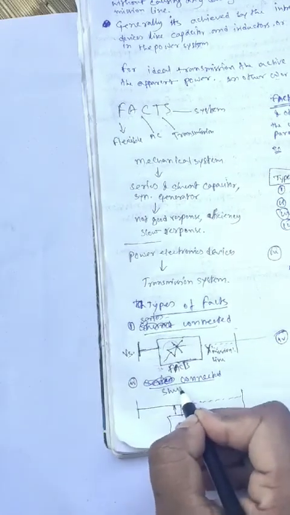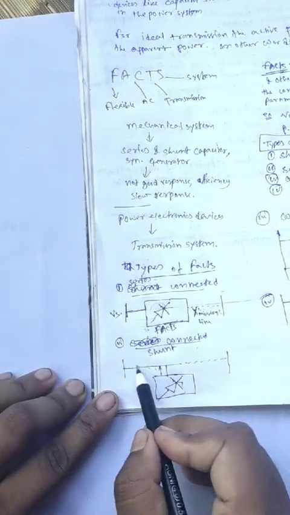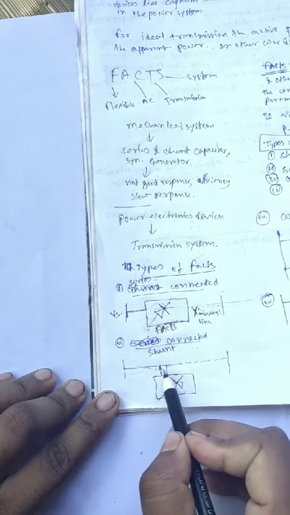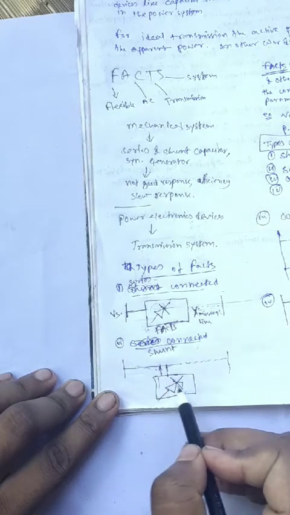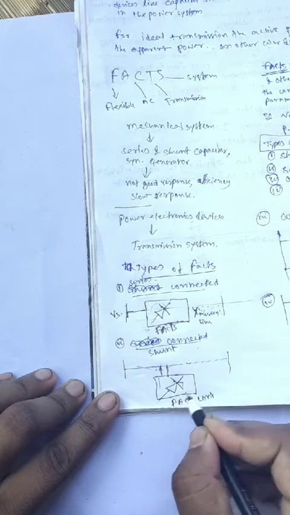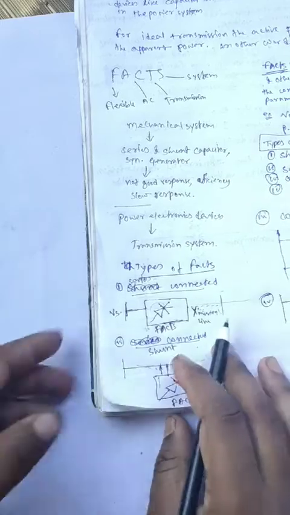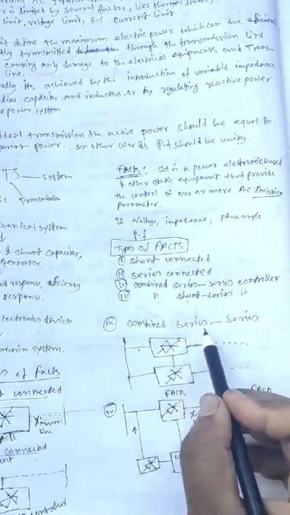This is the next, shunt connected FACTS. This is the transmission line, and we connect the FACTS controller in parallel. This is the shunt connected FACTS.